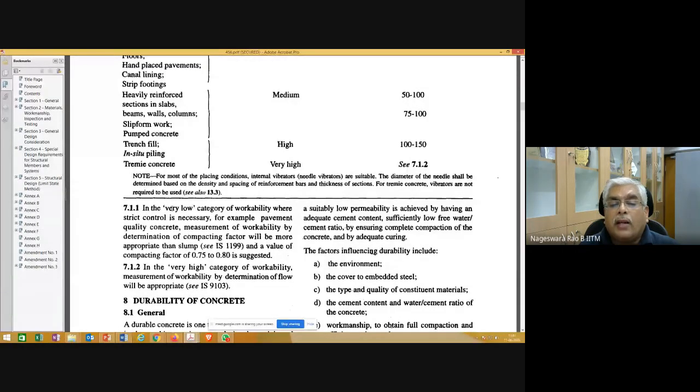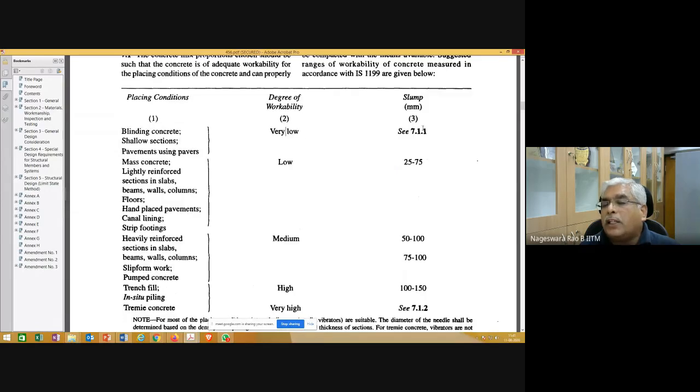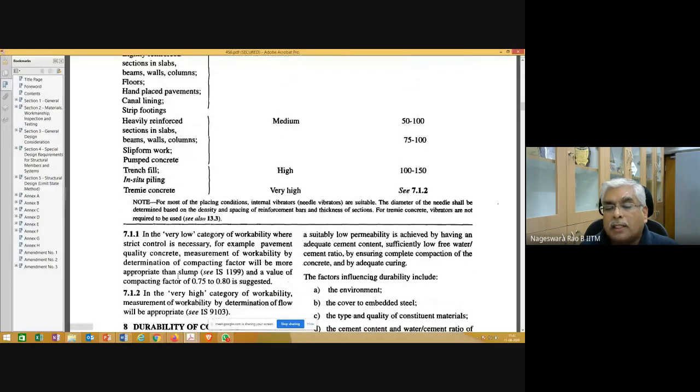7.1.1. In very low category of workability where strict control is necessary, for example, pavement control concrete, measurement of workability by determination of compacting factor will be more appropriate than slump. So when the degree of workability is very low, you can see here, slump value is not given, because under this condition it is better you don't do this slump cone test. You need to measure your workability in a different manner, that is using compacting factor.